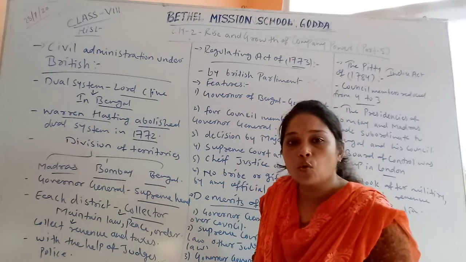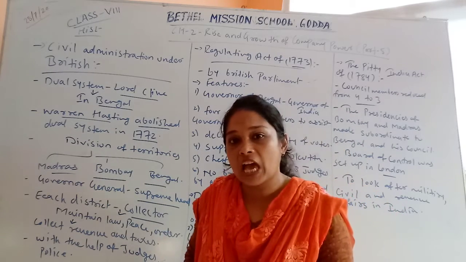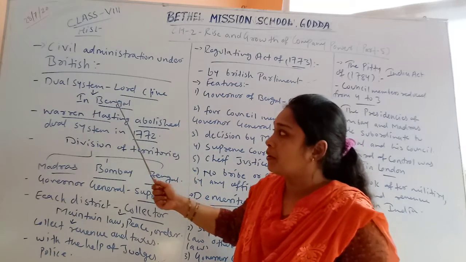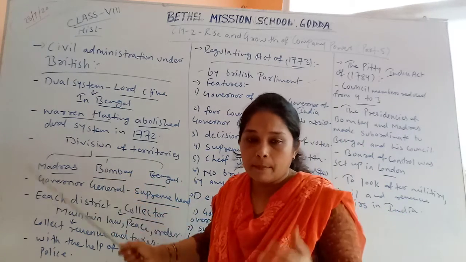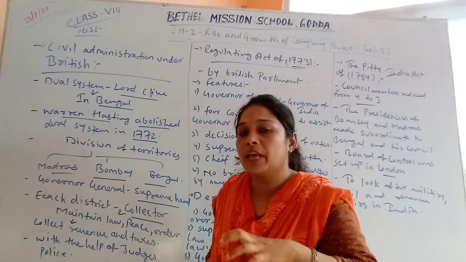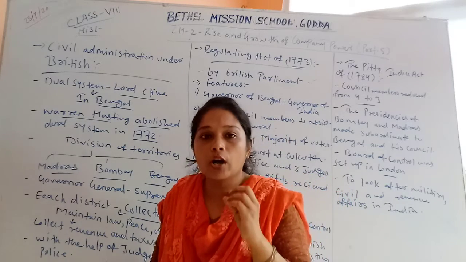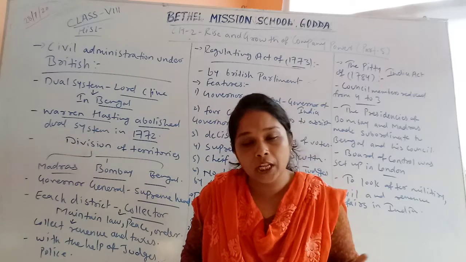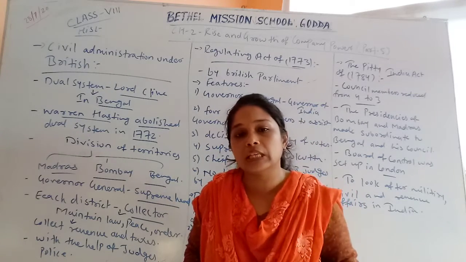That means, under British rule, what civil administrative system did we have in India? First of all, we have seen that Lord Clive introduced the dual system in Bengal. Bengal was the main province, or main presidency, for the East India Company, because for trading purposes and political power, Bengal was the main center of the East India Company.